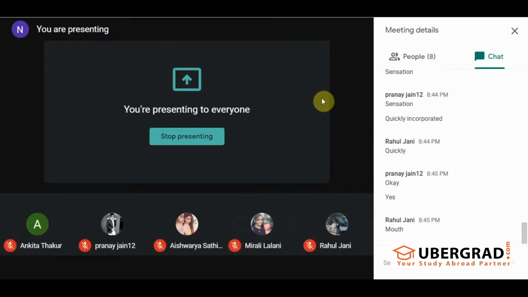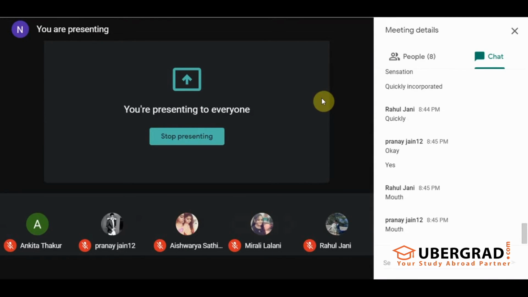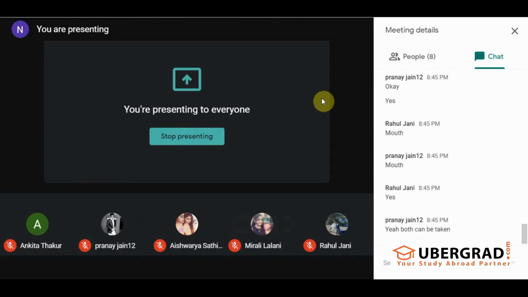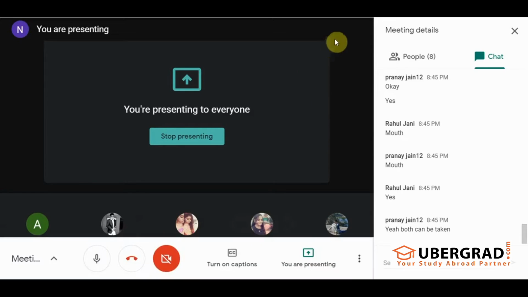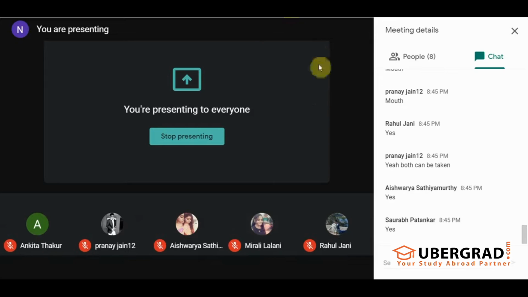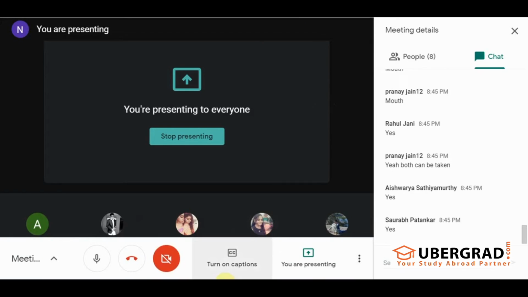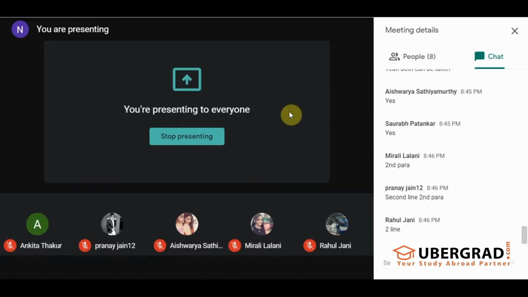The first word itself, right? Mouth can also be taken as keyword. Moreover, we have a proper noun over here. We have capsaicin, the first word of the statement, right? Yes, so both can be taken. We can take capsaicin or mouth, you can take anything. So tell me where it is present in the passage. Second line, second para, okay. Good, good, good.